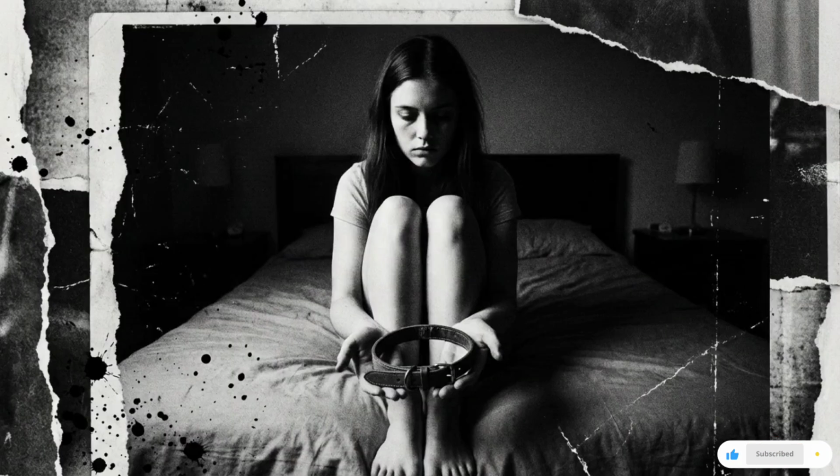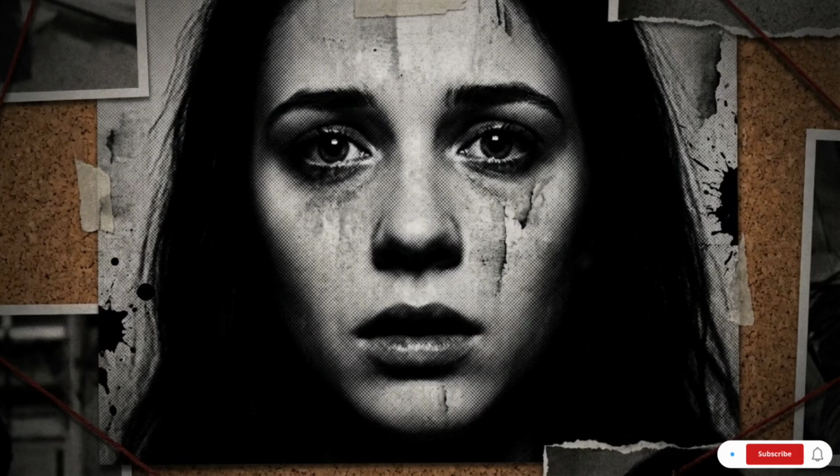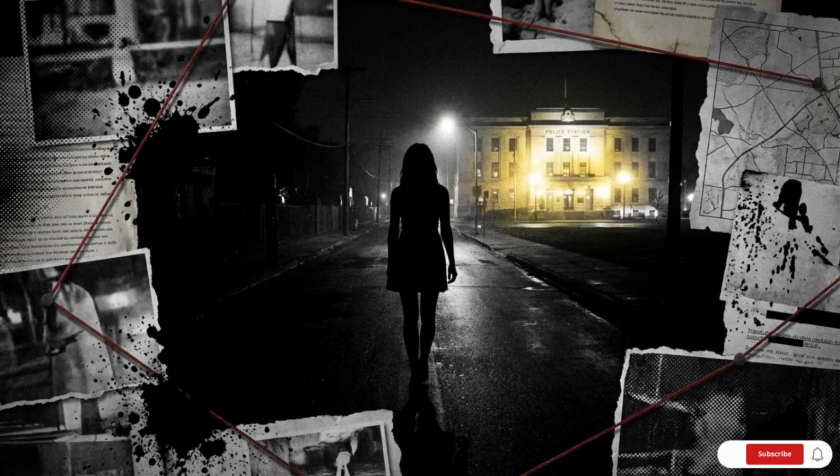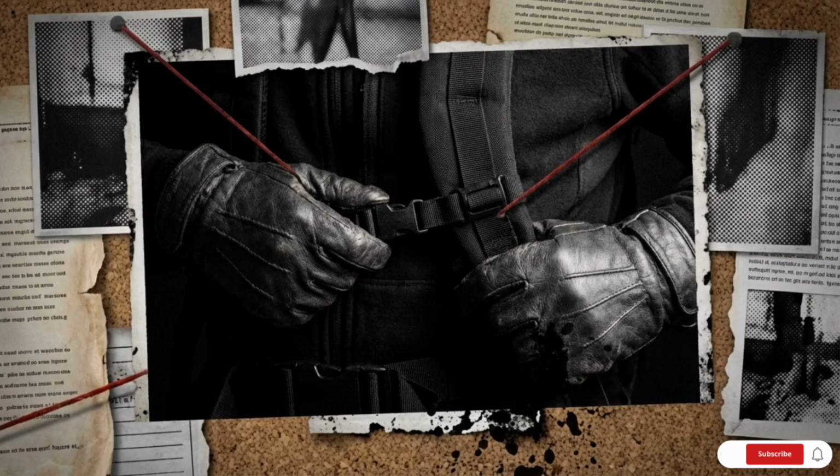Digging up that truth comes with a severe psychological toll. Pip's family dog is killed as a warning, and she is forced to process the reality that her best friend's father is a murderer and a kidnapper. Pip realizes the rules she spent her life following are just a script for the powerful. She no longer looks to the system for safety. She understands that if she wants justice in Fairview, she'll have to operate outside the lines.